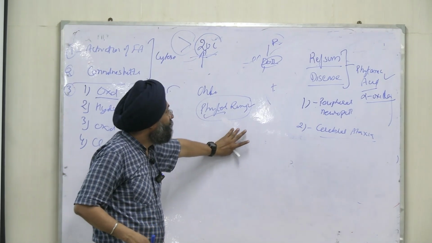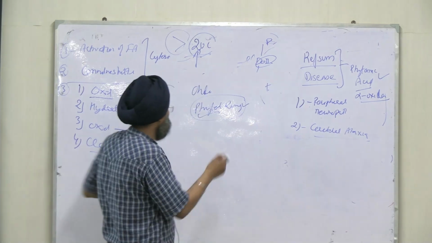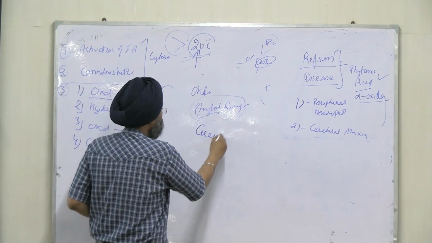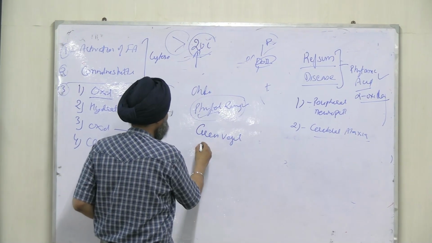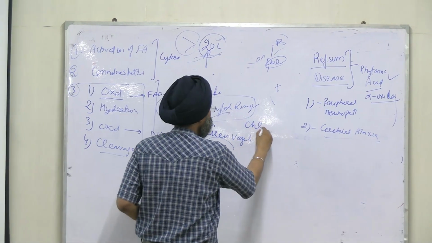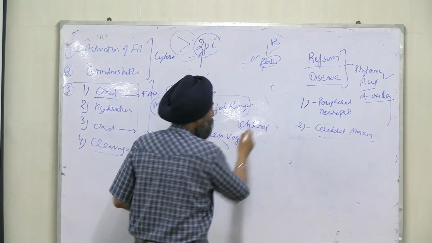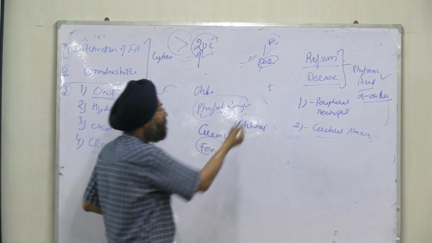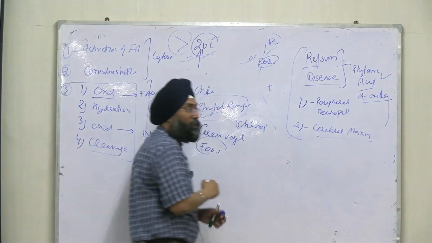In the same manner, this problem comes from green vegetables or green foods because they contain chlorophyll. If you stop eating a chlorophyll diet, will the problem come?